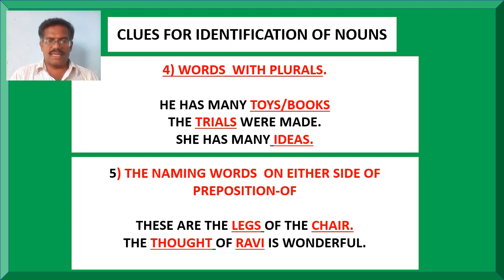Similarly, in the second example, the thought of Ravi is wonderful. So, on both sides of the preposition, thought and Ravi are there. Both are naming words, so they are nouns. So the naming words on either side of the preposition of will be nouns.